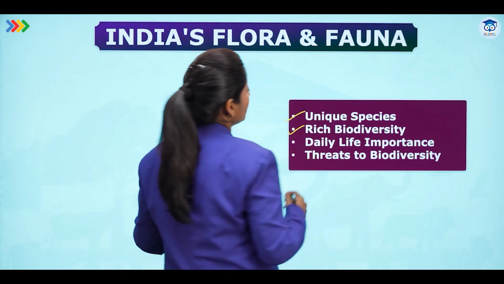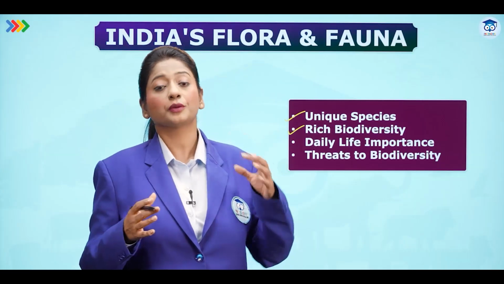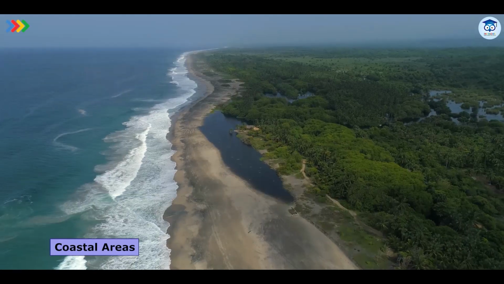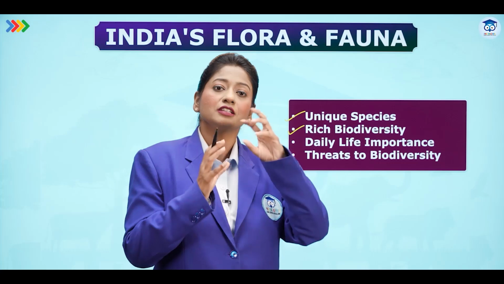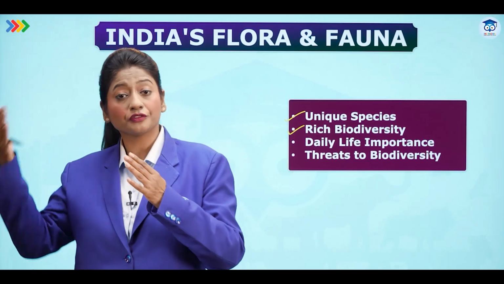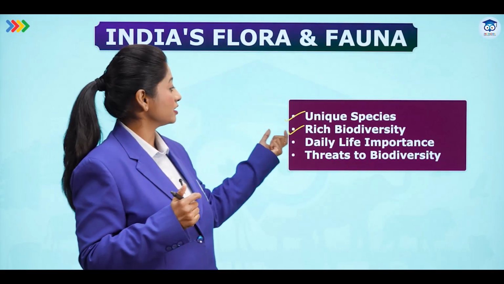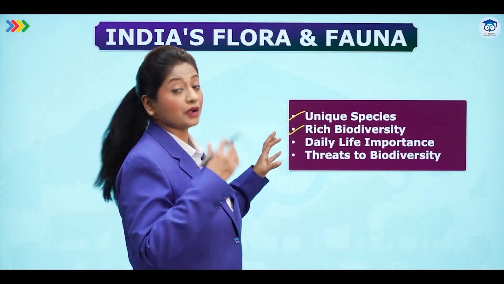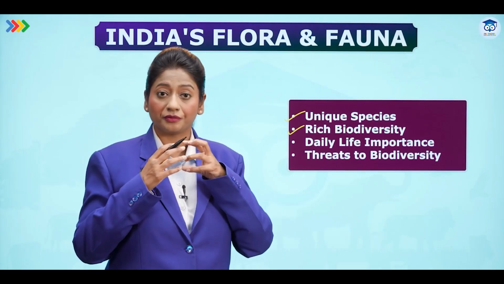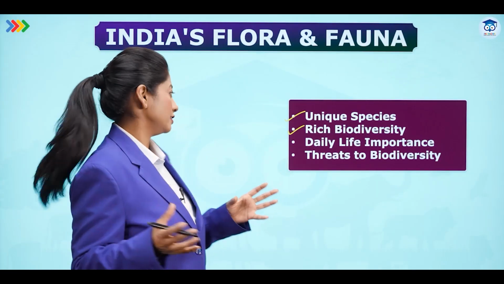When we studied about landforms earlier, we have seen India has all the major types of landforms. We have mountains, plains, plateaus, valleys, and coastal areas. So looking at this, we can say that different landforms provide different types of habitat to different types of vegetation and different types of wildlife, right? So we have a variety of these and that is why we have a rich biodiversity. We have mountains, snow-clad peaks, deserts, coastal plains, and the fertile northern plains in India. So we have so much diversity.